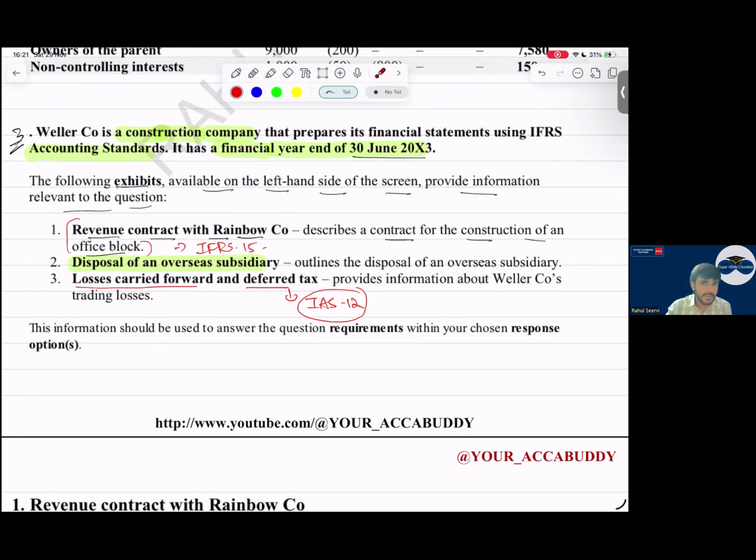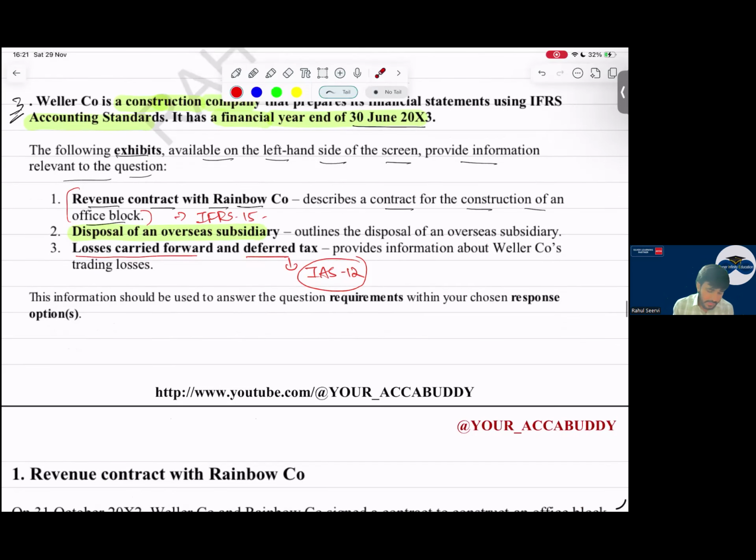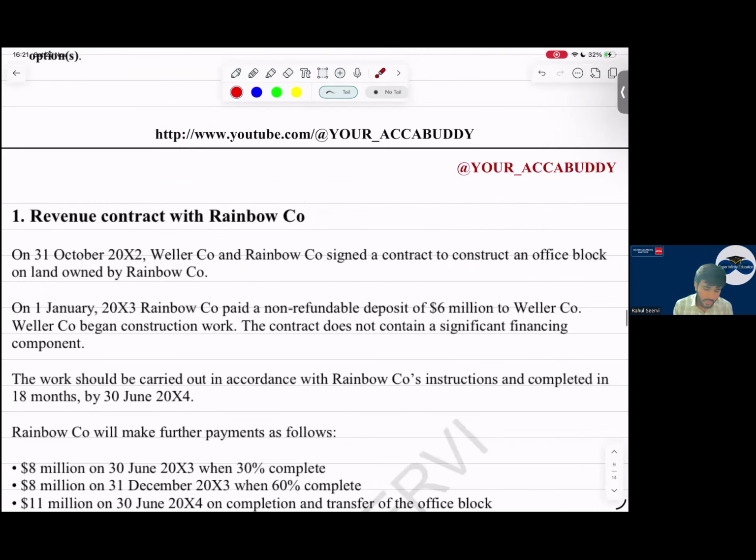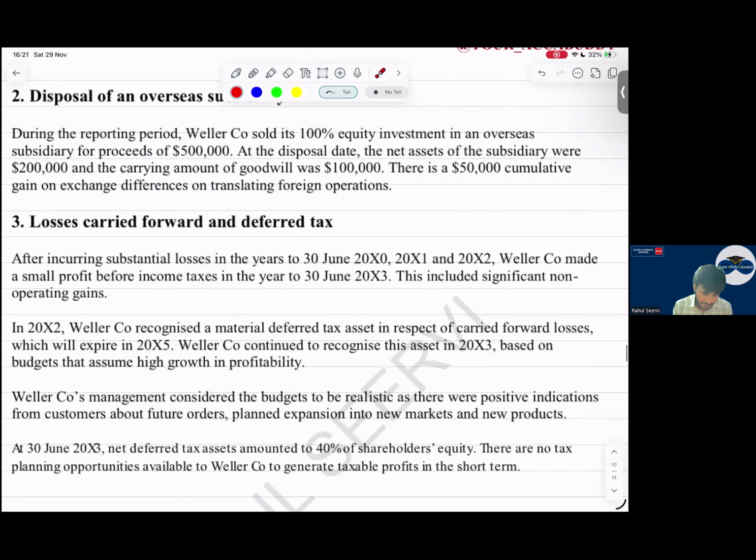So let us discuss that. The information should be used to answer the question requirement within your chosen response option. The response option is provided, and we have to type out the answer there. Then let us read the requirement first so that we can understand.